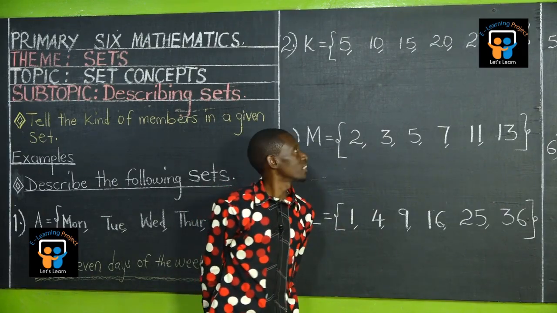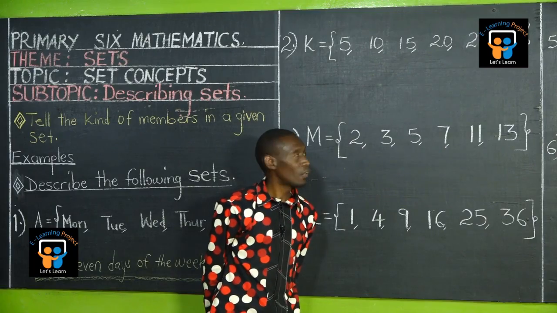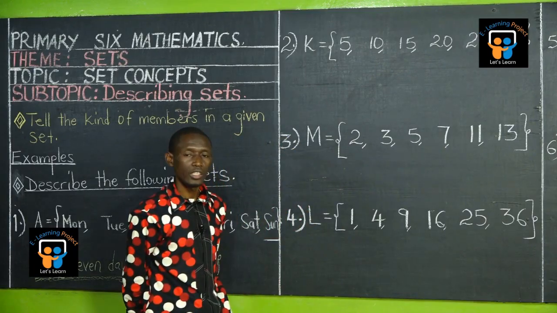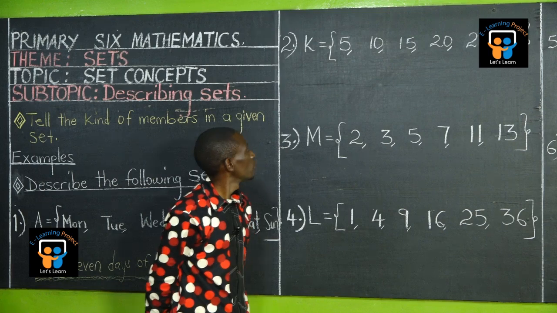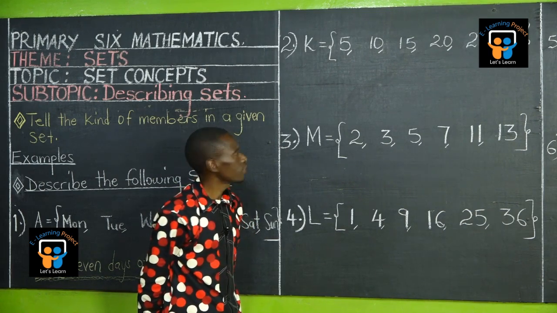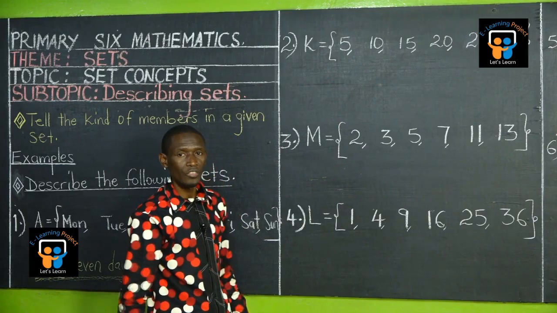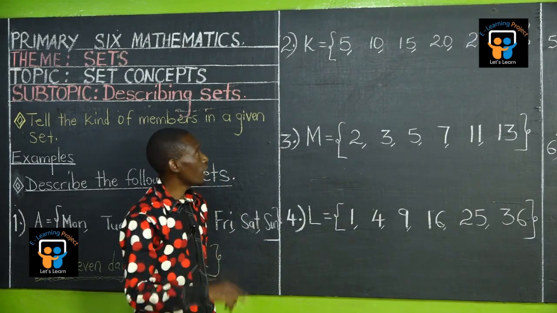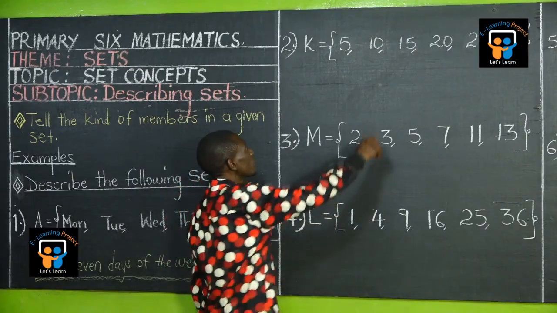Are they factors? No. Yes, Tom? Multiples. Multiples of 5. They went on adding 5.